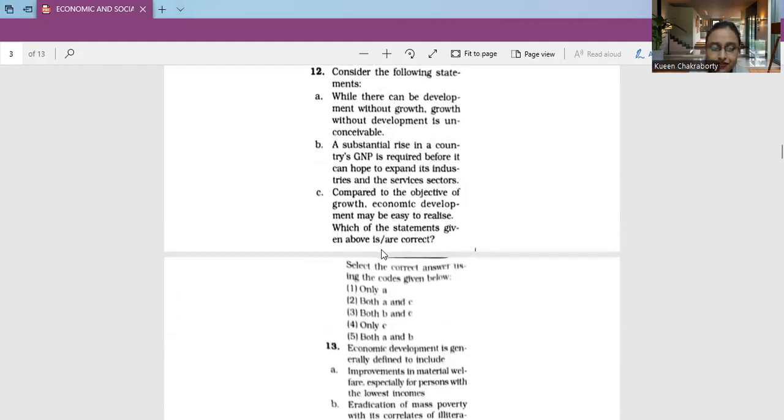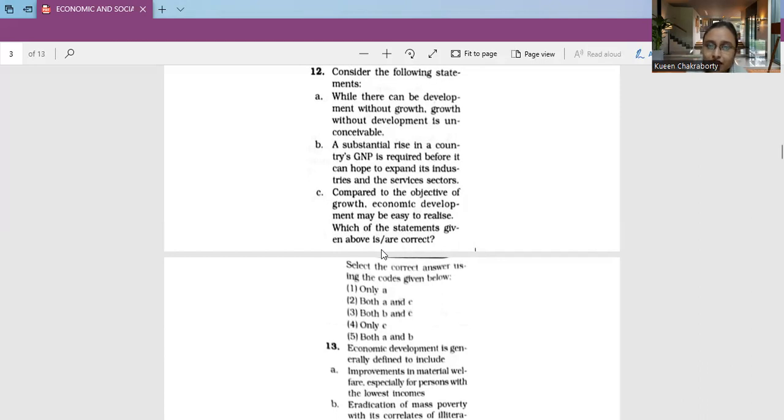Coming to question number 12. Now, consider the following statements. A, while there can be development without growth, growth without development is inconceivable. We have to basically mention which is true and which does not agree to us. Next, B, a substantial rise in a country's GNP is required before it can hope to expand its industries and the service sectors. C, compared to the objective of growth, economic development may be easy to realize. Now let's discuss all of these points in detail.